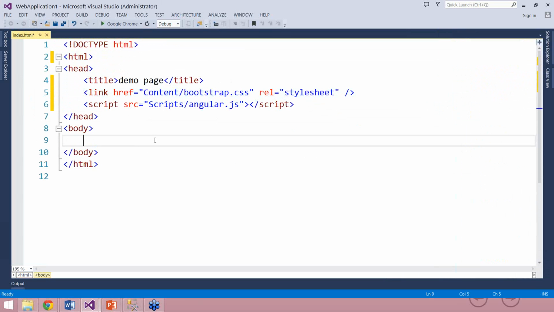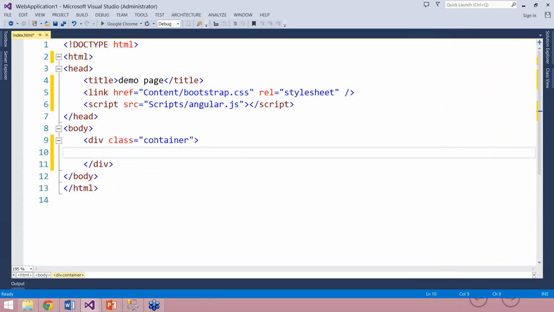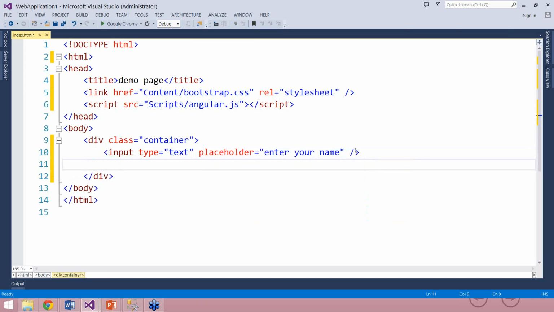With these two libraries, let us go ahead and add a div with a class as container. Inside this, I'm going to put a very simple input box, with input type equal to text and placeholder, enter your name. Here I'm going to show you the power of AngularJS, how easy AngularJS is to work with. Now what I want is that in real time, when the user is typing his or her name in this text box, that should get displayed on the screen.